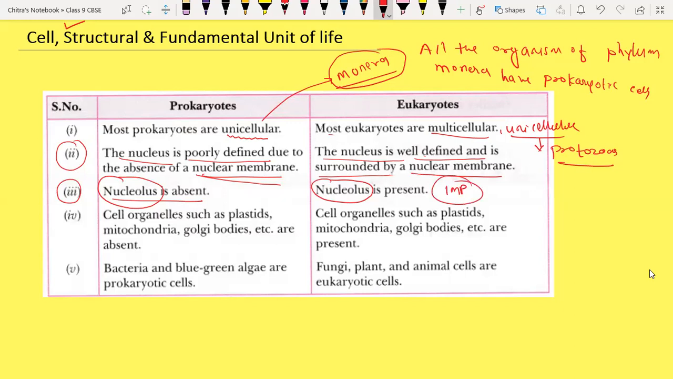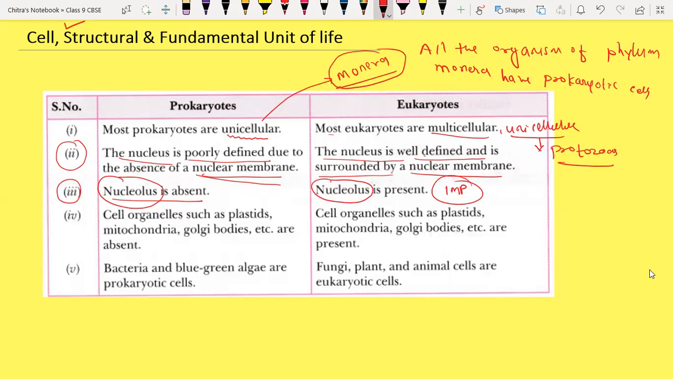Why is it important? Because the cell organelle called nucleolus is absent in prokaryotic cell and present in eukaryotic cell. Sir, because prokaryotes don't have a nucleus, so the nucleus part is also the nucleolus. So, sir, nucleolus is also not there in prokaryotic.